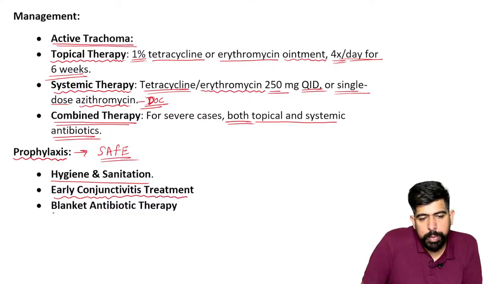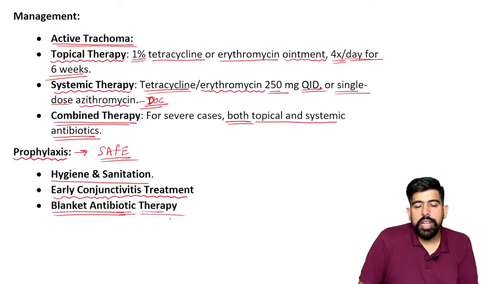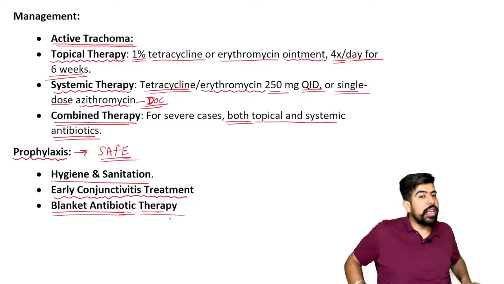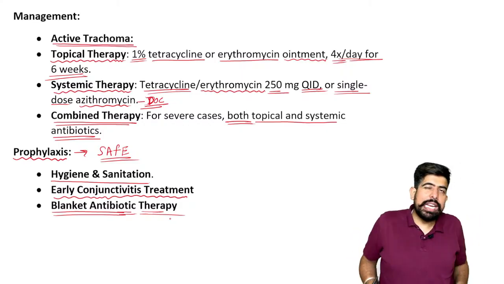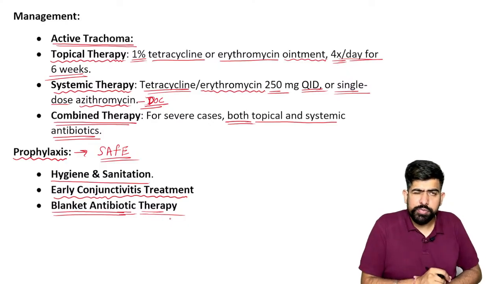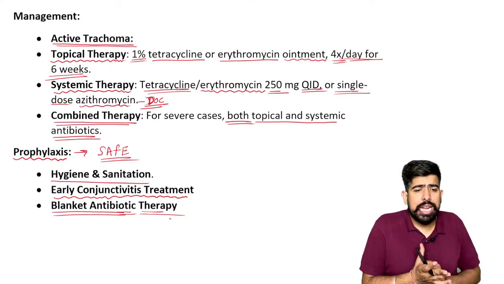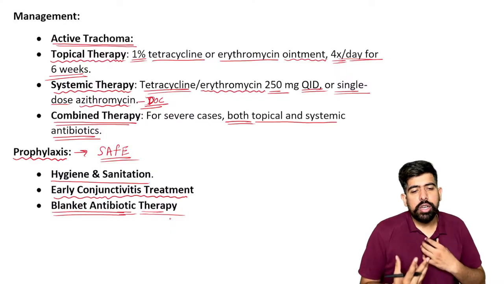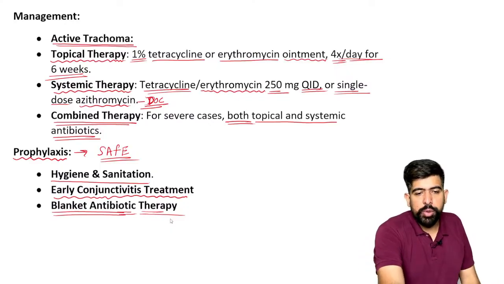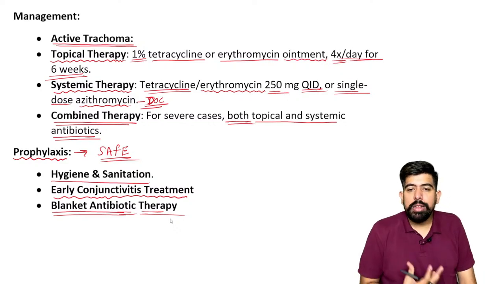And the last one is blanket antibiotic therapy. What is blanket antibiotic therapy? If we are traveling into an area where trachoma is very common, we can take a prophylactic medicine, which is azithromycin, right? This is covered as blanket antibiotic therapy. It will help us prophylactically.